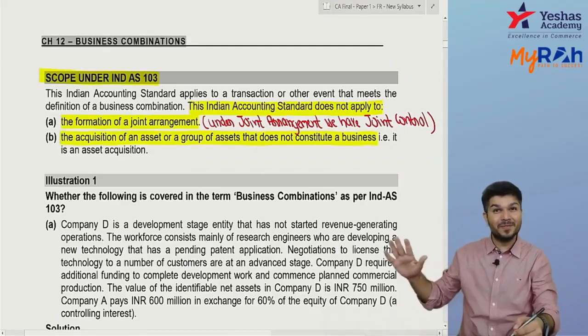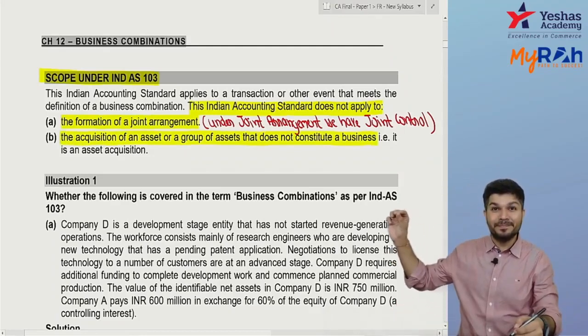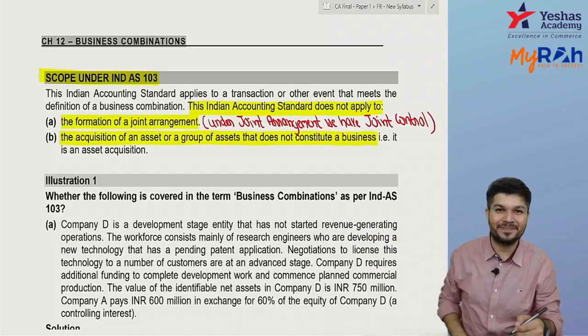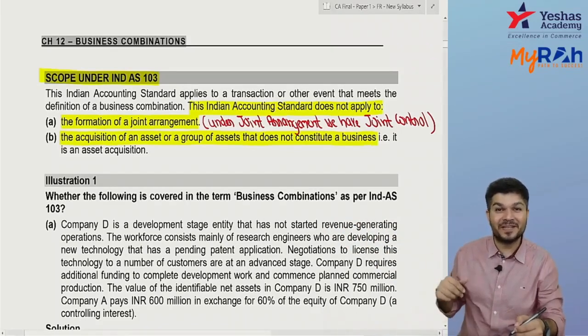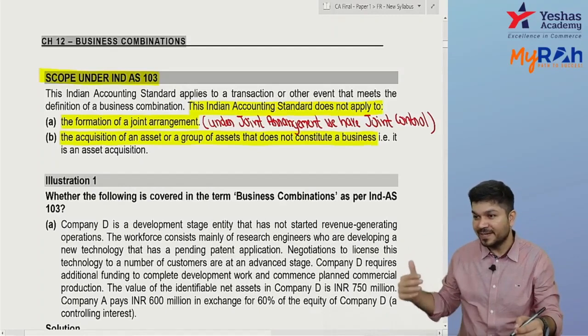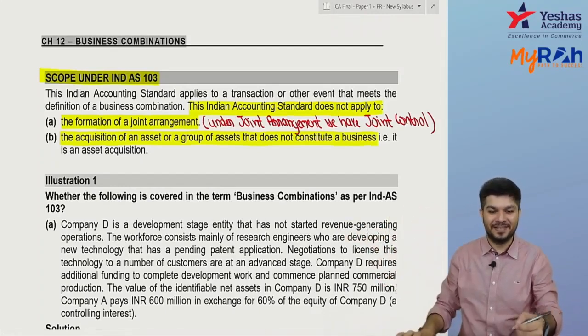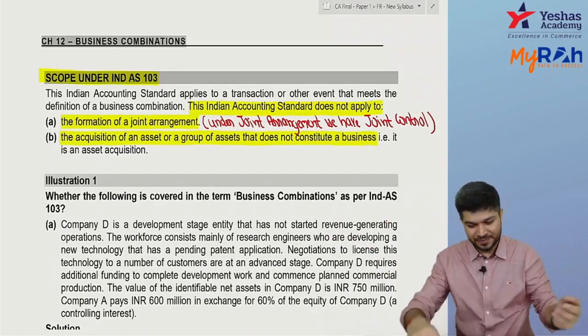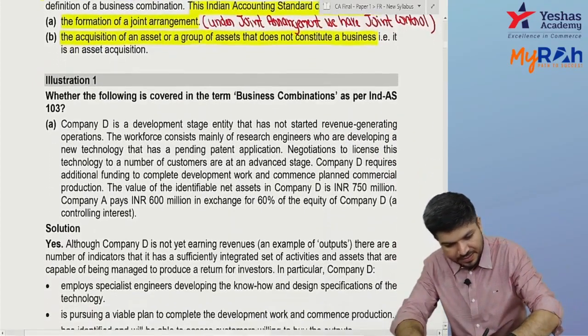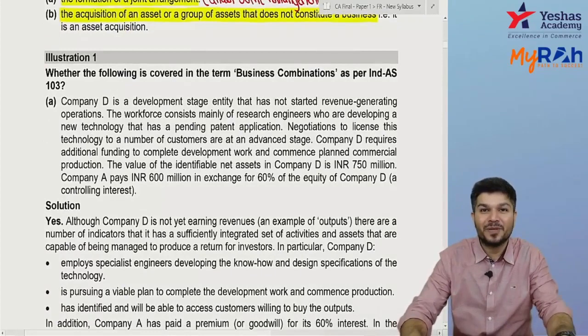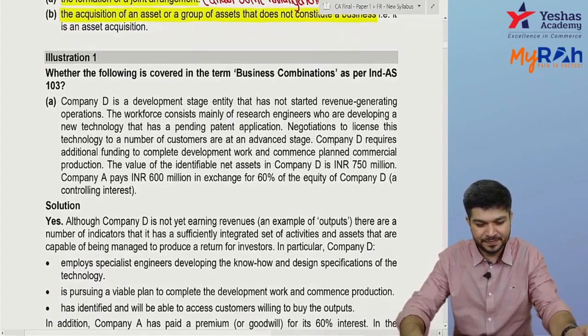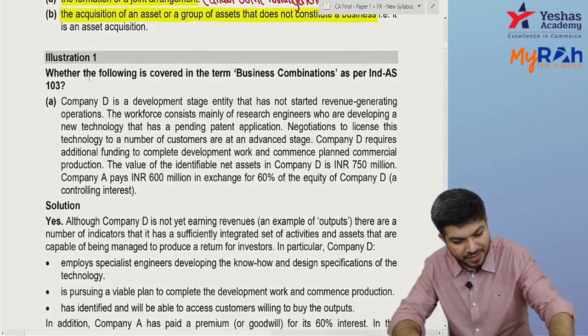This standard comes into picture when it's a business combination. Business combination is a transaction in which acquirer obtains control over another business. Okay, now come to the questions. Question is whether the following is covered under the term business combination.